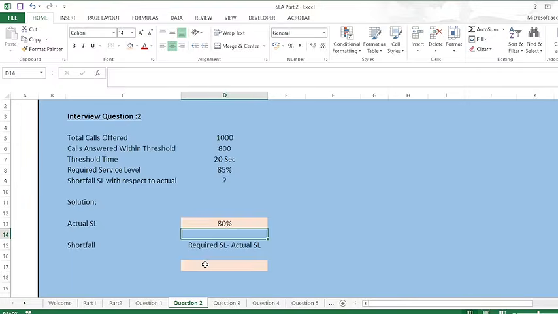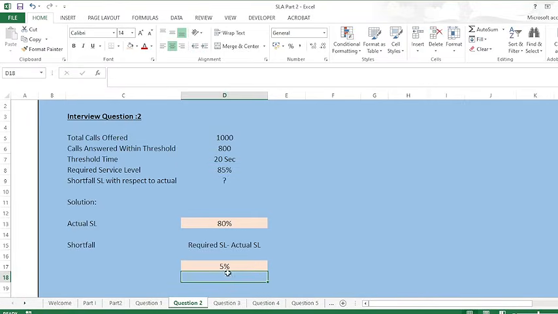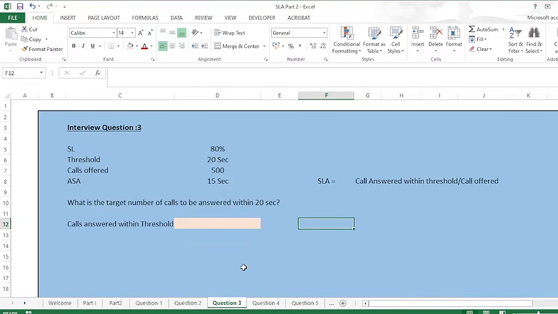All right. So what is the shortfall? For the shortfall, I just subtract the actual service level from the required service level. So basically, I'm short by 5%. This is also just formula based. If you know the service level formula, you can simply calculate it. So moving on to the next question.